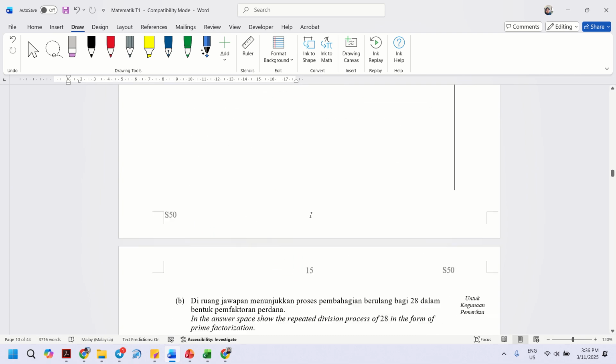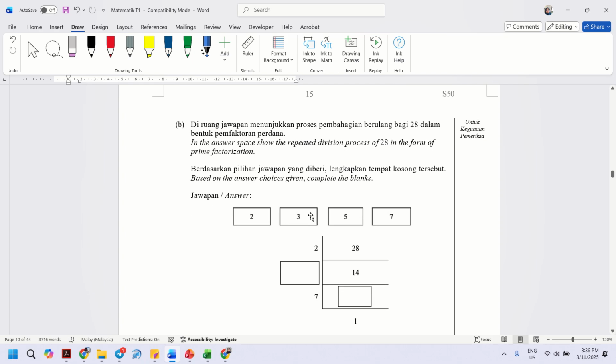Okay, next question. In the answer space, show the repeated division process of 28 in the form of prime factorization. Based on the answer choices given, complete the blanks. Easy, right? We learned the repeated division before. So how do we get the answer? 28 divided by 2 is 14. 14 divided by 2 is 7. 7 divided by 7 is 1. So the answer is 2 and 7.